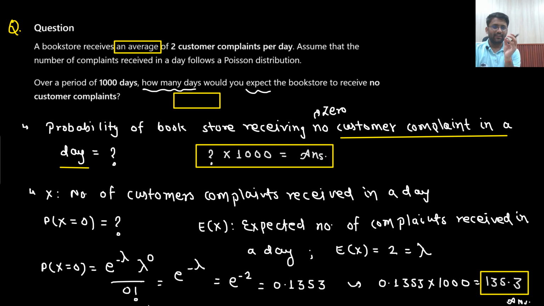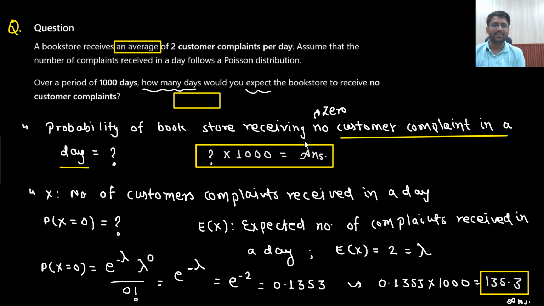So that's why I said that whenever the question is coming on Poisson's distribution, you need to have some patience. First of all, what you will do? Sir, here they are asking how many days would you expect? All these questions they are asking. Then I told you, if they are asking about the expectation, our first target would be to find the probability. So my first focus would be towards the probability. So probability of a bookstore receiving 0 complaints in a day, this is the target that I am having.